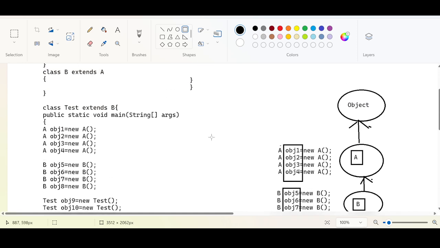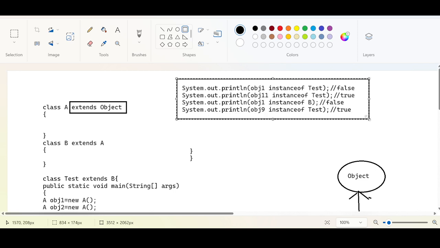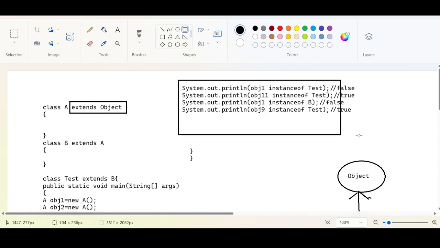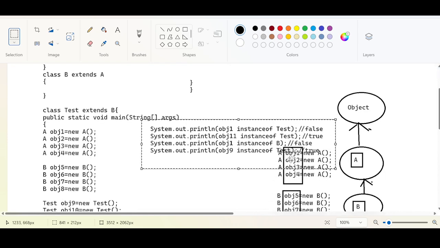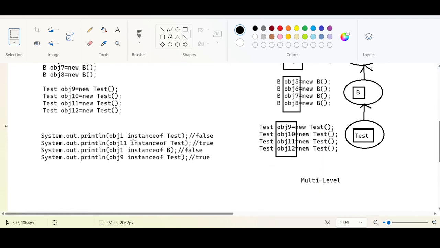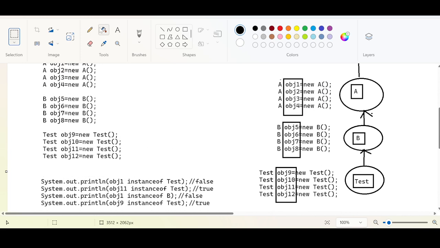This is our question. Let us analyze each and every question. You should answer me. Now focus on the first question: obj1 instanceof Test. obj1 belongs to where? obj1 is here. We want to check if obj1 is of Test type. It is not, because it is of parent type. That's why we are getting false.